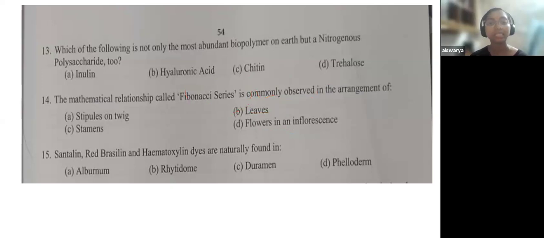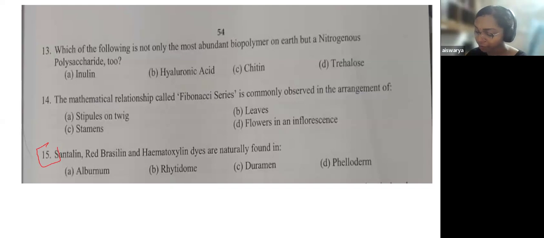A continuous series, you will not find it in the stipules or among the stamens, but you will find it in leaves. Some flowers will show this kind of Fibonacci-like arrangement, but the most commonly observed, as asked in the question, brings you to the answer, option B, leaves. Okay. Next is question 15.